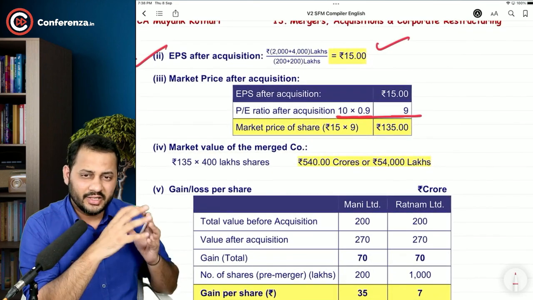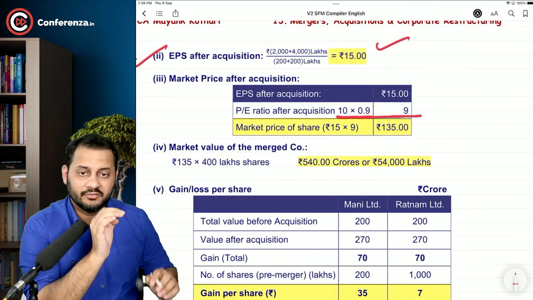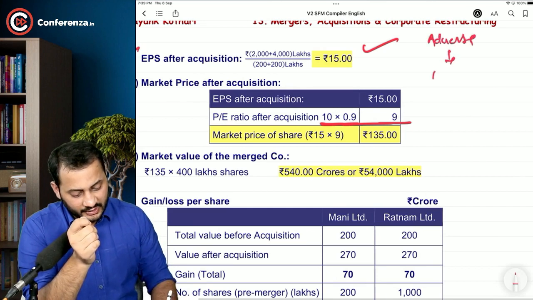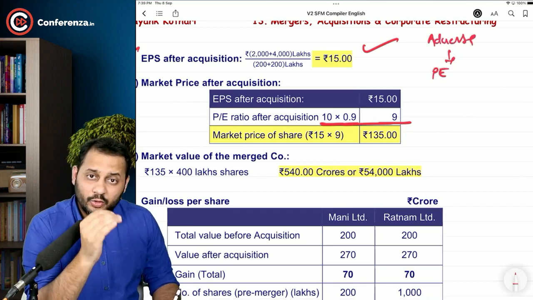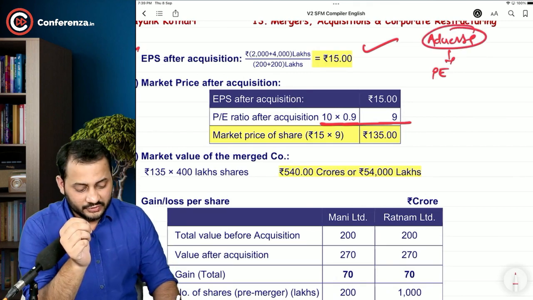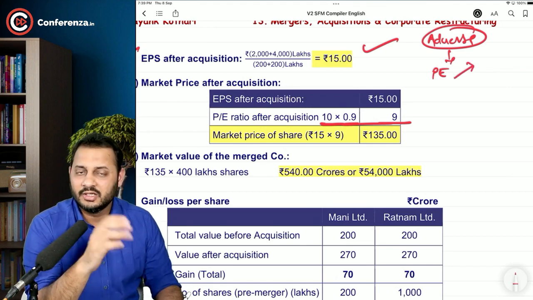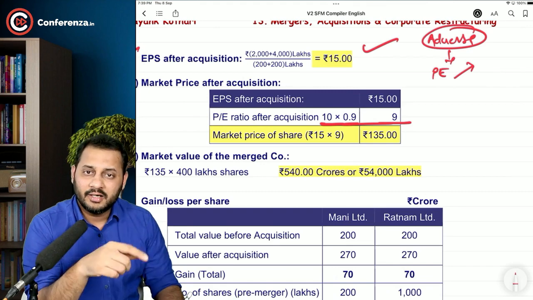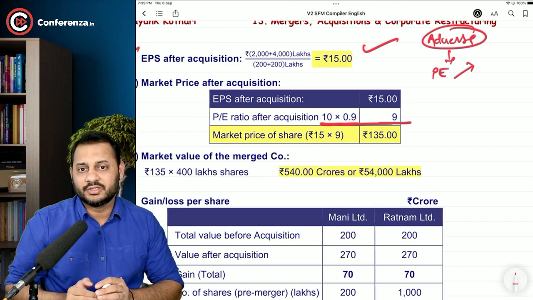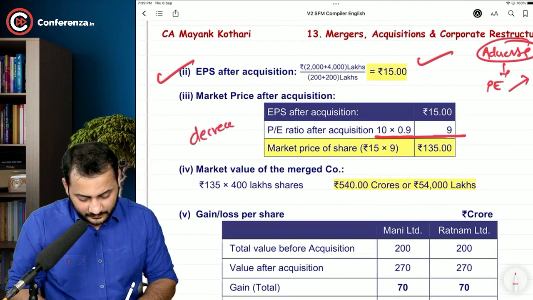Now I'm not quite satisfied with the P/E ratio that they have calculated. When you say adverse in terms of P/E ratio, lower is better, higher is not good. So an adverse situation in P/E ratio is when the P/E ratio increases, not when it decreases. But I will take it that the question wanted to say that the P/E ratio will decrease by 10%. In this part you can consider the adverse as decrease.